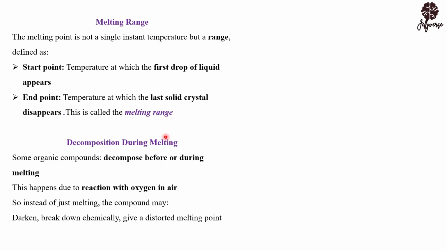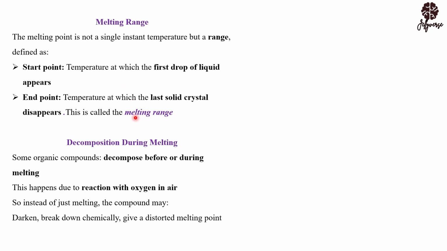The moment you start heating your metal and it gets to around 79.9, that is the starting point, because you are going to have your solid starting to change to liquid. So the start point is the temperature at which your first drop of liquid appears, and the end point is the temperature at which every last solid crystal has disappeared. It means that the crystal has been destroyed completely. It has been changed to liquid, and that is what we are calling the melting range.